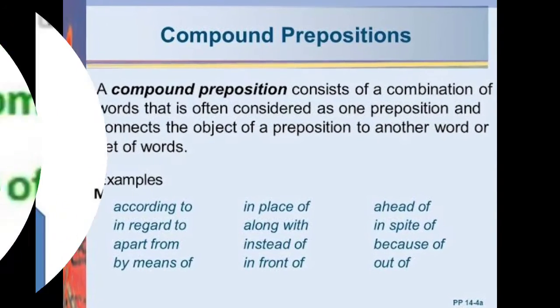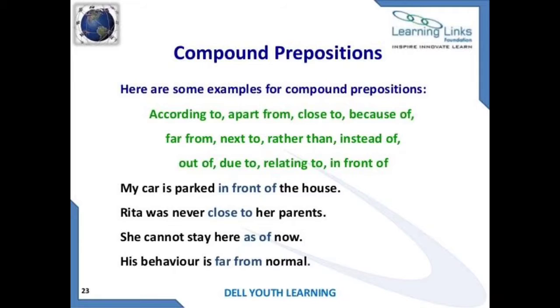Children, look at here. Here are some examples of compound prepositions in a sentence: according to, apart from, close to, because of, far from, next to, rather than, instead of, out of, due to, relating to, in front of. In front of. So look at the sentence given here.